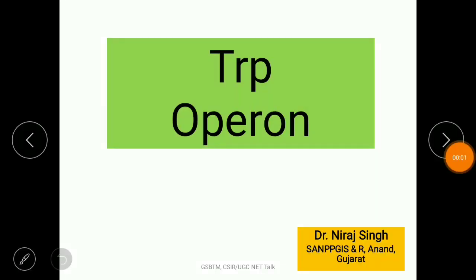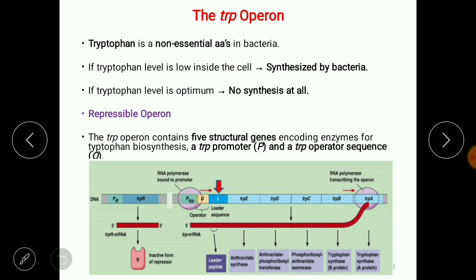Hello friends, in this video lecture we discuss the tryptophan operon. As we discussed earlier, in the lactose operon, the different structural genes are clustered and called polycistronic. So here also the different structural genes are clustered to form a polycistron, and these are forming the different enzymes which will finally convert the chorismate into tryptophan.